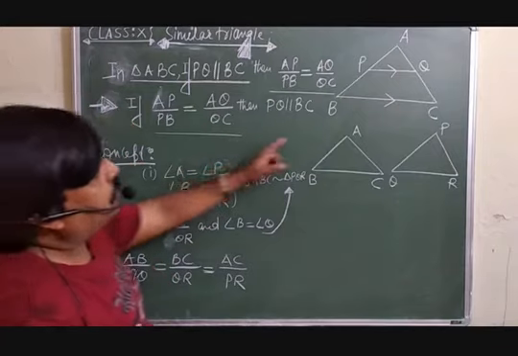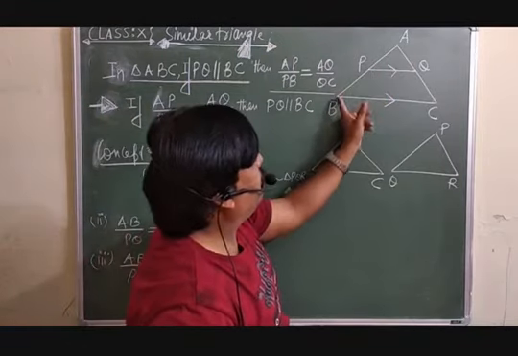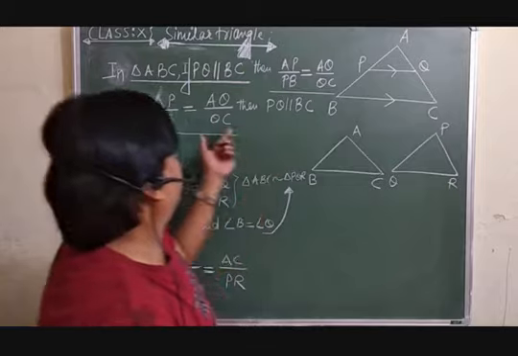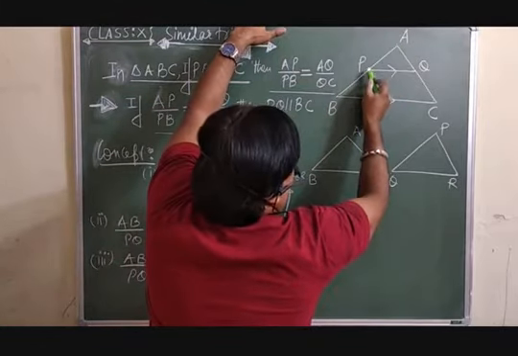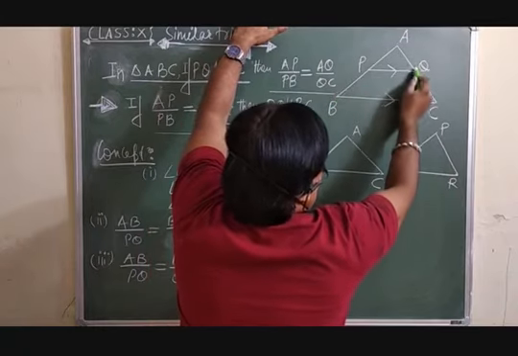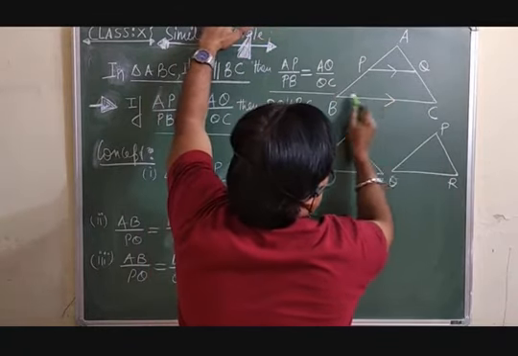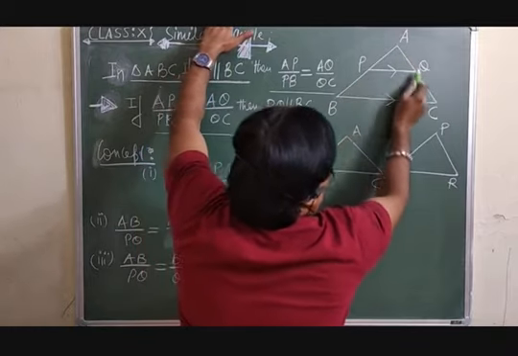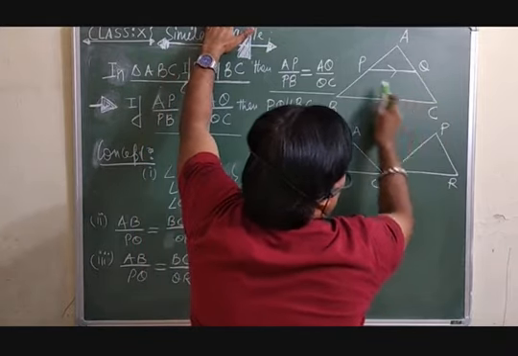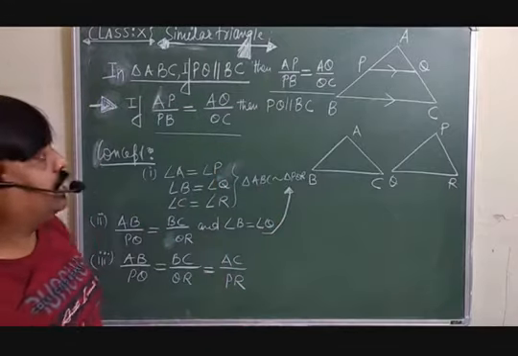The converse is also discussed: if AP over PB is equal to AQ over QC, then PQ is parallel to BC. Or if AP over AB is equal to AQ over AC, then also you can say PQ is parallel to BC, in the same triangle.